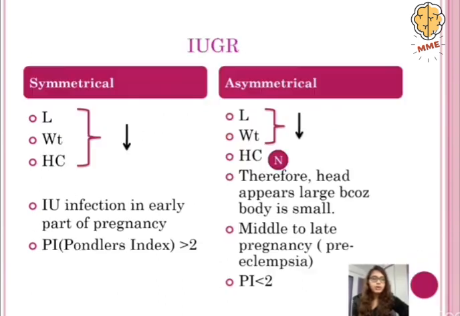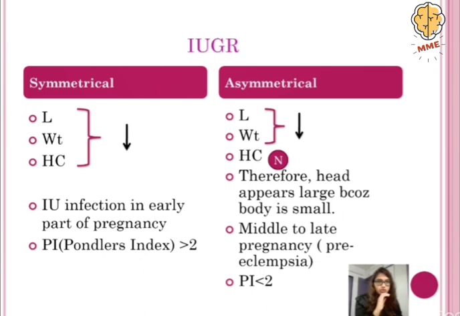So now we have IUGR. IUGR can further be classified into symmetrical IUGR and asymmetrical IUGR. In symmetrical IUGR, the length, weight, and the head circumference, all three specifications of the baby are small. So the baby will be proportionately small, and the main cause is intrauterine infections in the early part of pregnancy, and the Ponderal index will be more than 2. We'll talk in the next slide about what is Ponderal index.